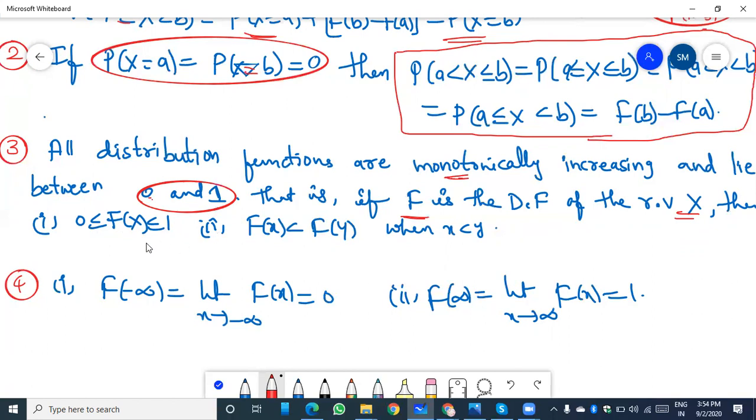Why? Because for the negative values the probability is equal to 0, and for the positive values up to infinity, adding all the positive probability values, we should get 1. Because we know that the summation of the probability of X_i is equal to 1 for all i values. The second relation: if x is less than y, which is an increasing relation, then the distribution function is also increasing. These are the basic properties of the probability distribution function.